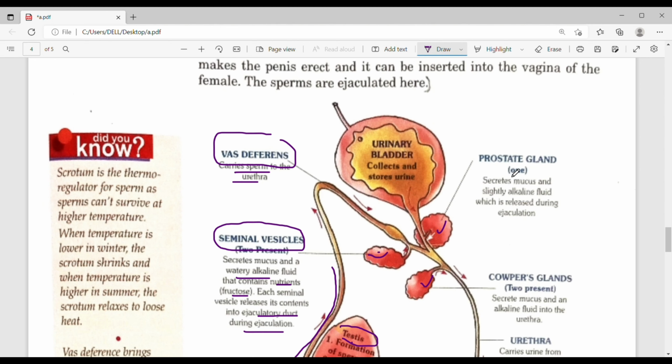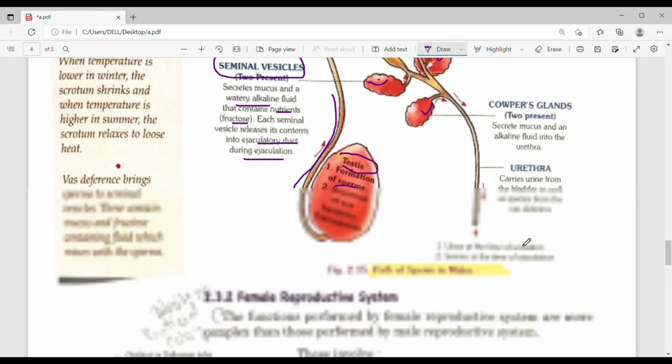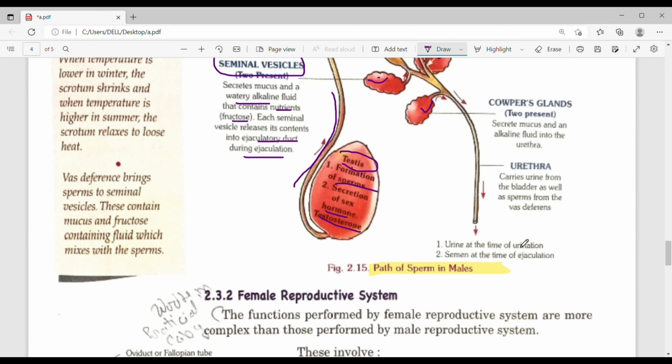Prostate gland also secretes a slightly alkaline fluid during ejaculation. Next is urethra. Urethra carries urine from the urinary bladder as well as sperm from vas deferens.